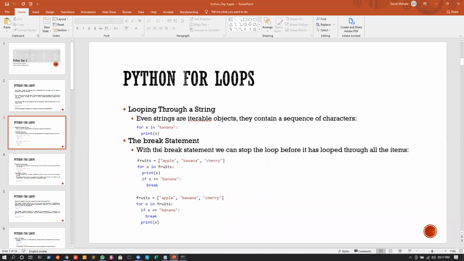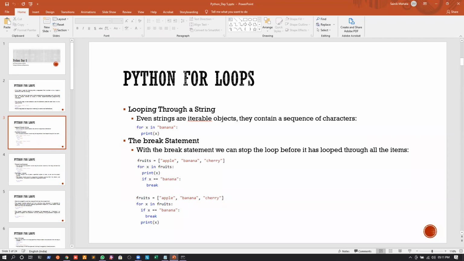Okay. Now again, we have a break statement in the case of a for loop. Now if you remember, we studied the break statement in the case of while loop as well. Now what is the function of a break statement? Break statement is nothing but whenever the compiler encounters the break statement, it will just come out of the whole program. Okay. So again, we can use the break statement for a loop as well. We can use the break statement to come out of the whole program as well.